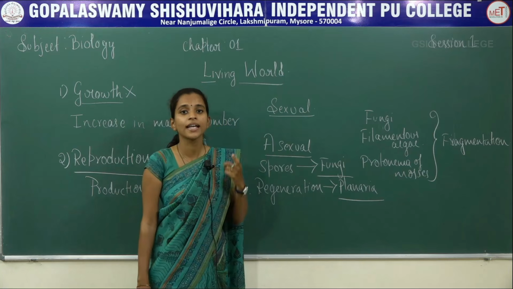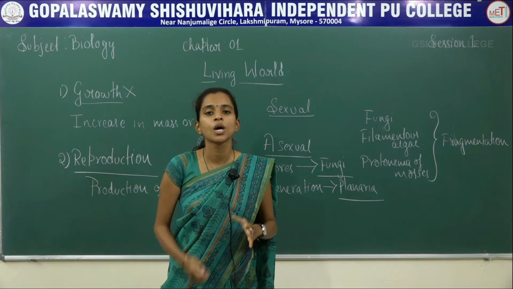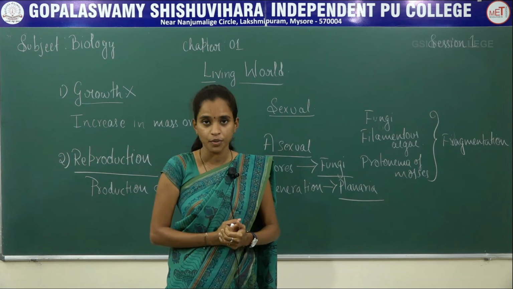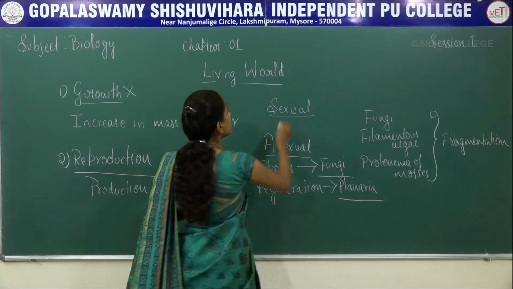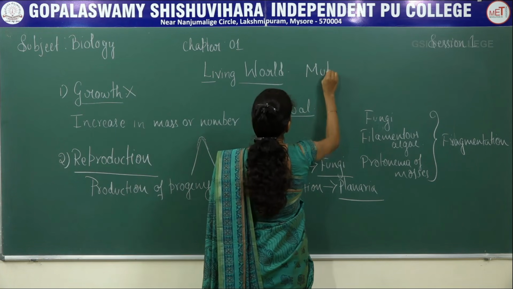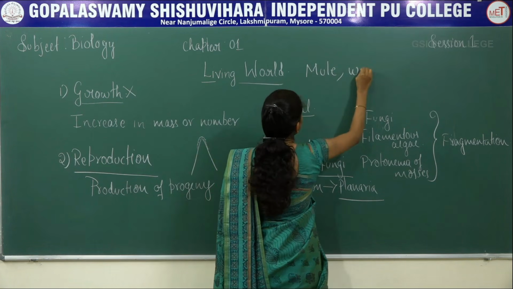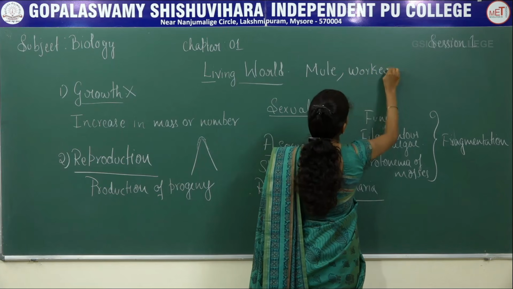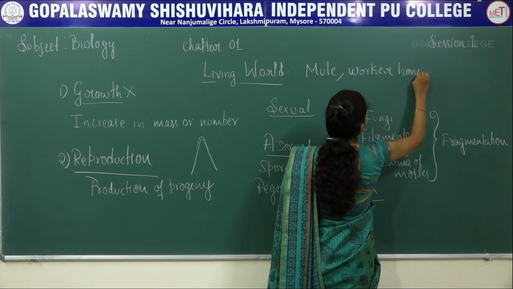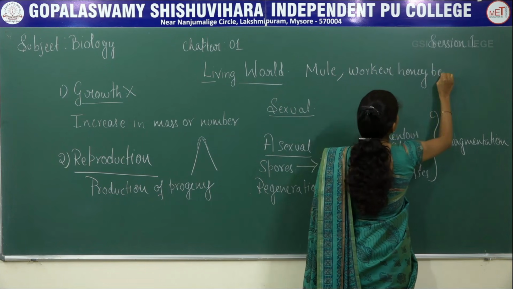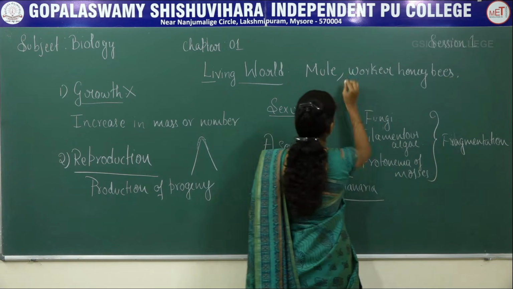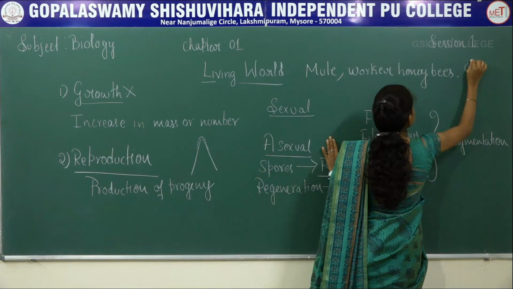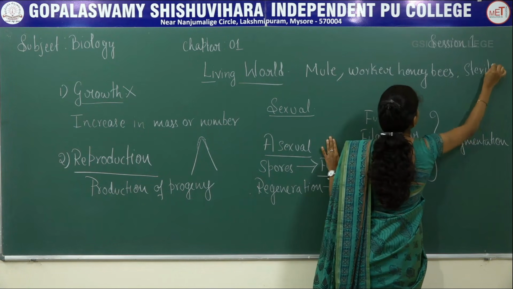Why? Because there are certain living organisms which do not undergo reproduction. For example, mule, worker honeybees, and sterile individuals.